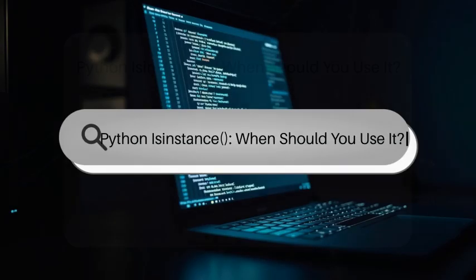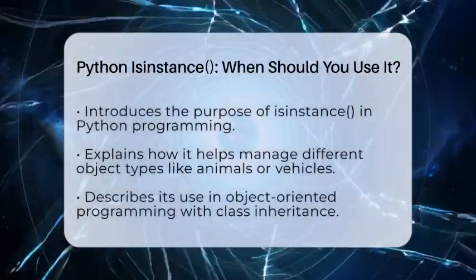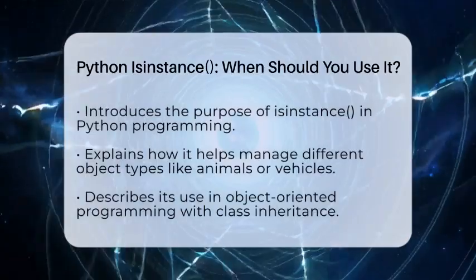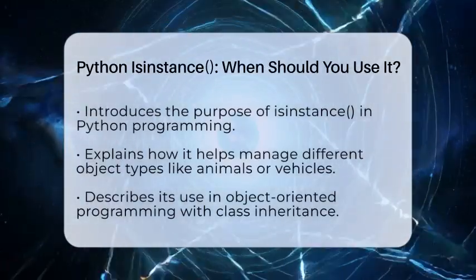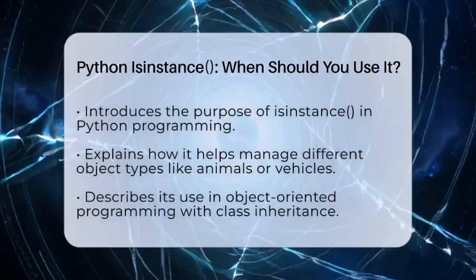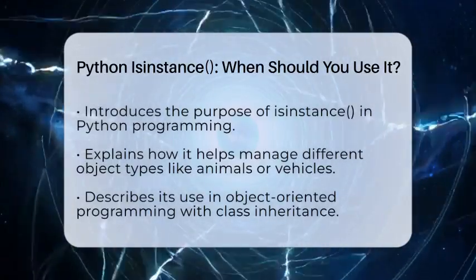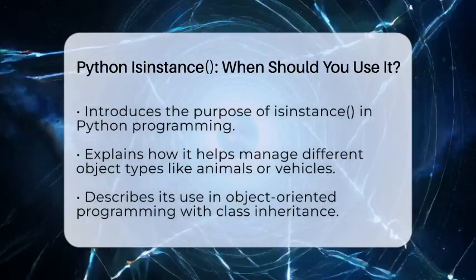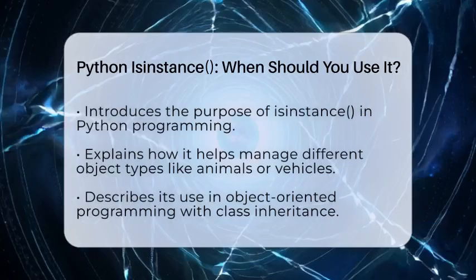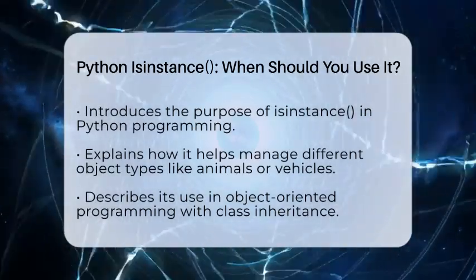Python isinstance, when should you use it? Imagine you're building a program that needs to handle different types of objects, like animals or vehicles. How do you make sure your code treats each one correctly? That's where the function isinstance comes into play. It helps you check if an object is an instance of a specific class or a subclass. This is especially handy in object-oriented programming, where classes inherit from other classes.